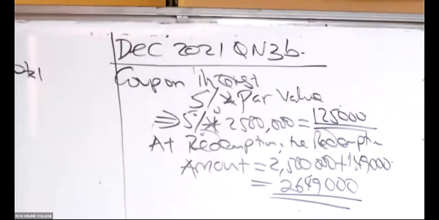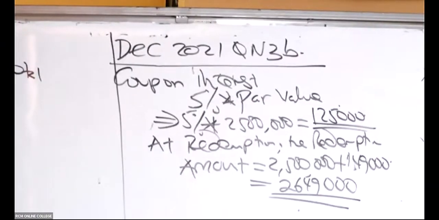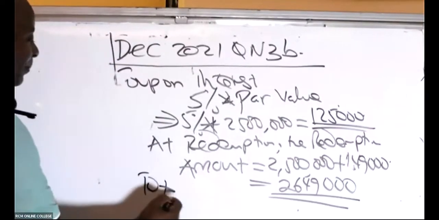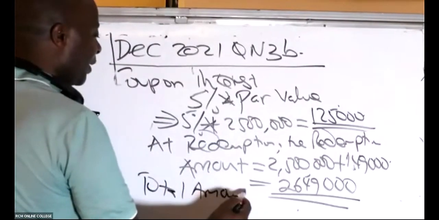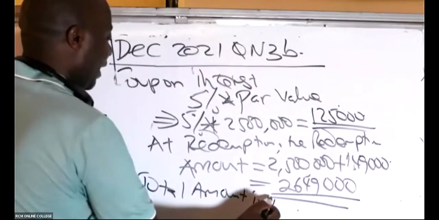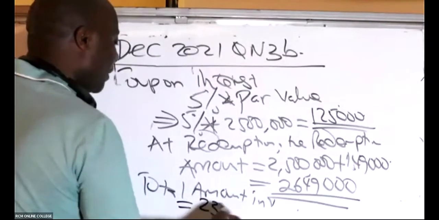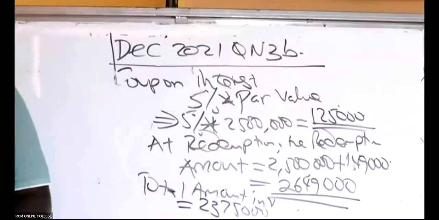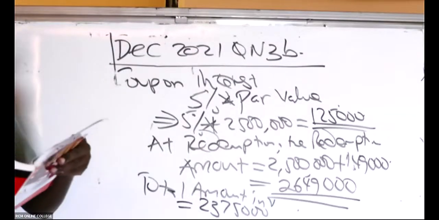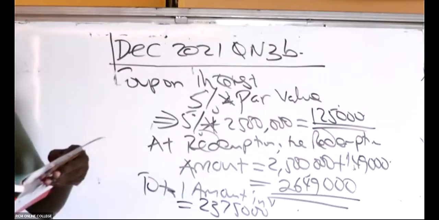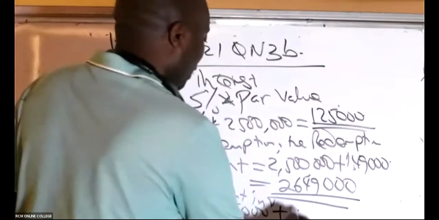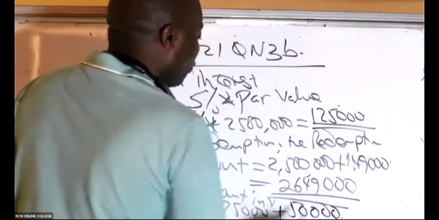You see, these guys pumped in 2,375,000, and then there was a transaction cost of 50,000.